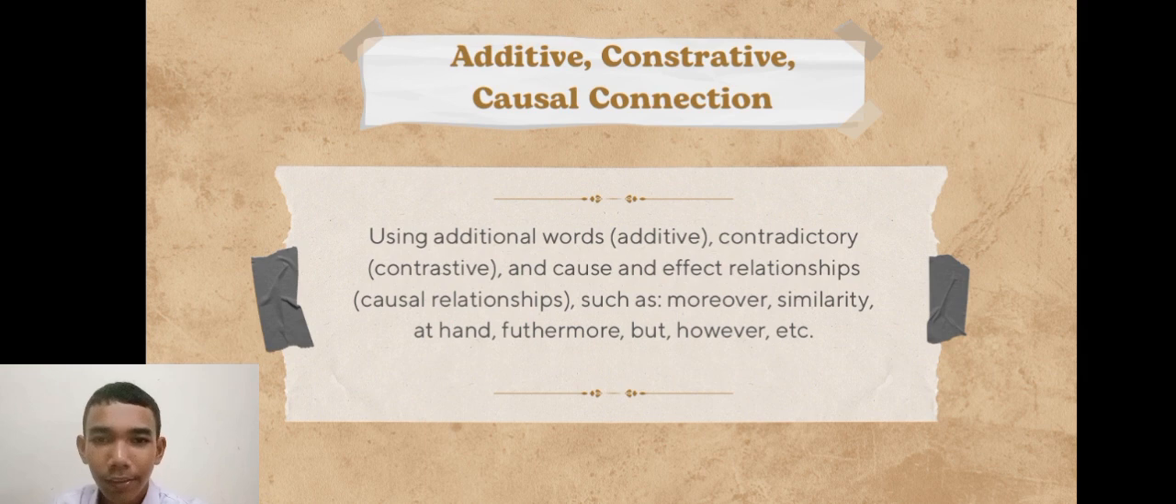And now, additive, constructive, and causal connection. For the first one, using additional words or additive, and there is contradictory or constructive, and cause and effect relationships. There are connectives such as moreover, similarly, furthermore, but, however, etc.